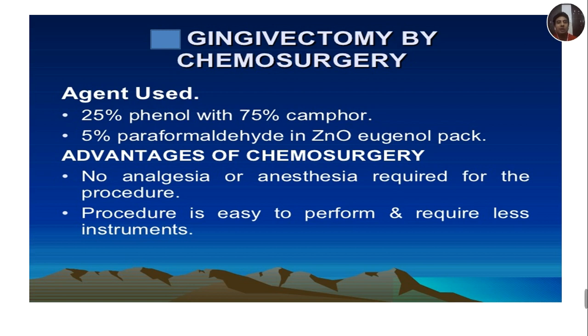However, the disadvantage is that you cannot control the level at which you do this. Excess tissue can get removed and there are chances of more injury. So gingivectomy by chemosurgery is not used nowadays.